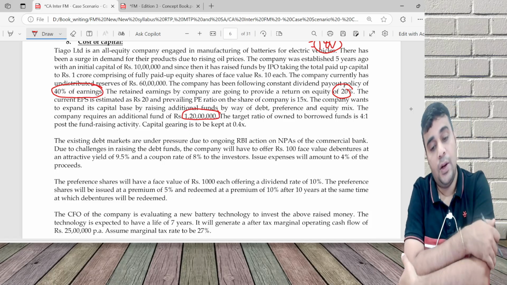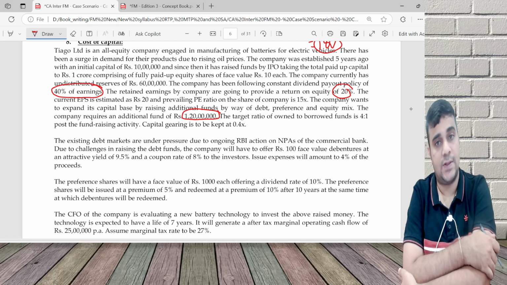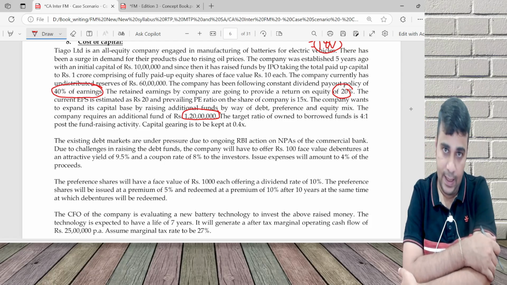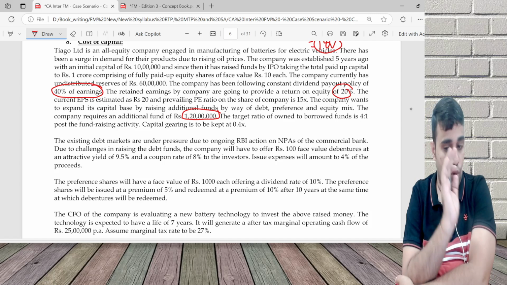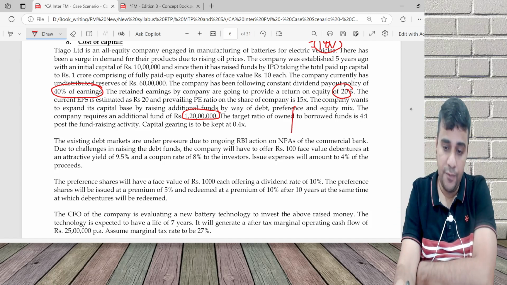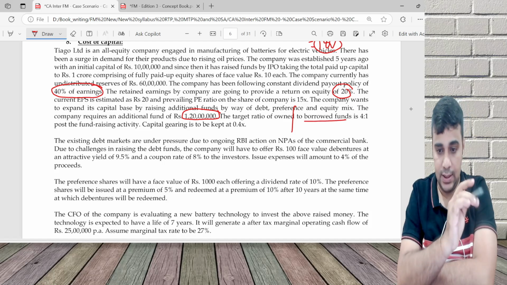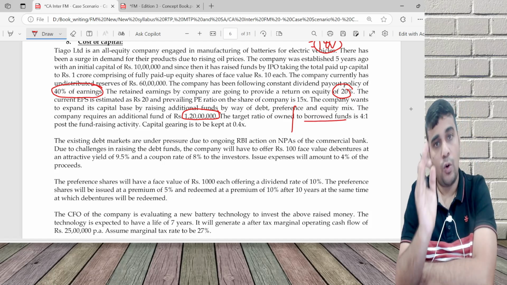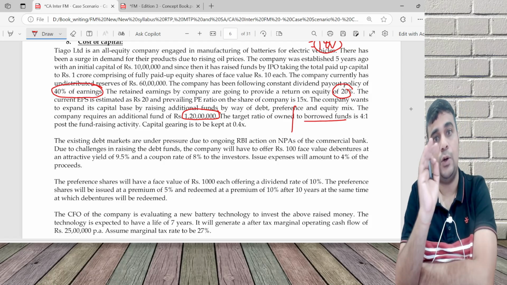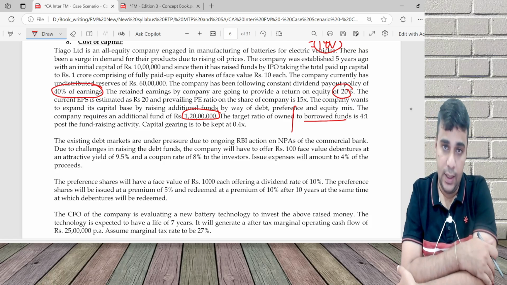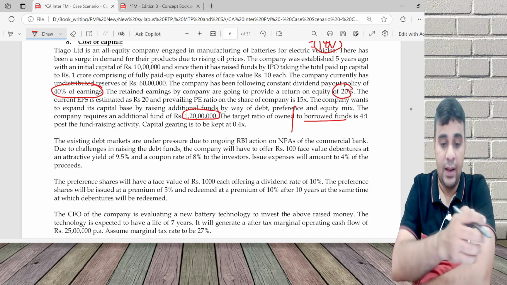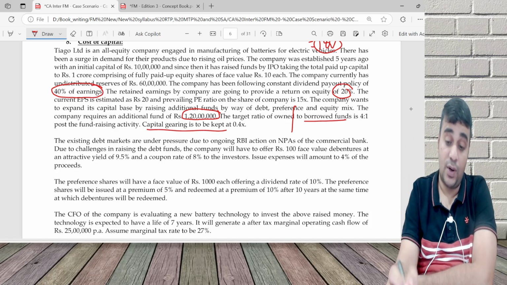1 crore 20. Today I have fund of 1 crore 60. How 1 crore 60? 1 crore is equity capital, 60 lakh is reserves and surplus, and another 120. So put together 2 crore 80. In that 2 crore 80, owned funds to borrowed fund is 4 to 1. So borrowing is 2 crore 80 into 1 by 5. All that calculation will not be needed in the end, you will understand. And capital gearing. Okay, you need to know what capital gearing ratio is.